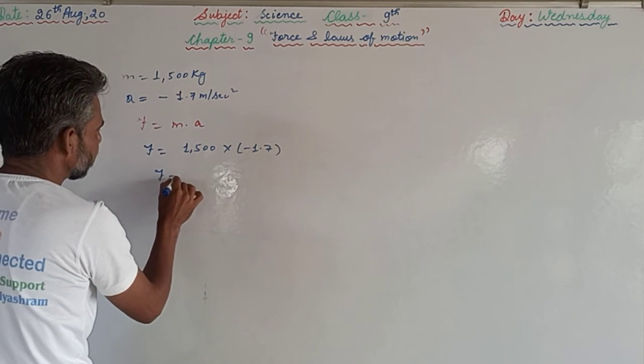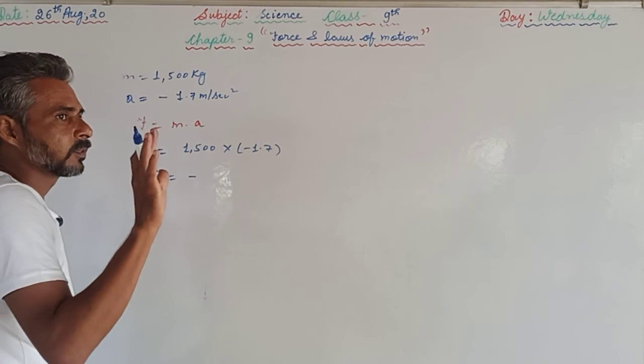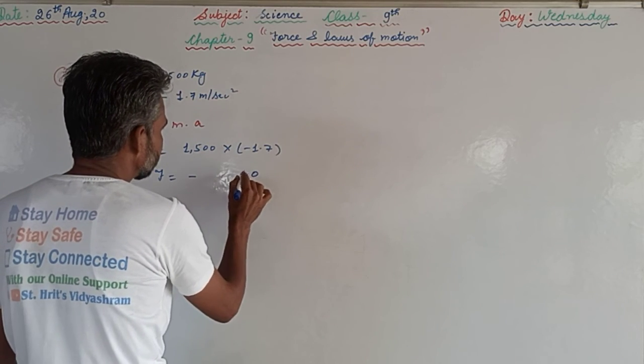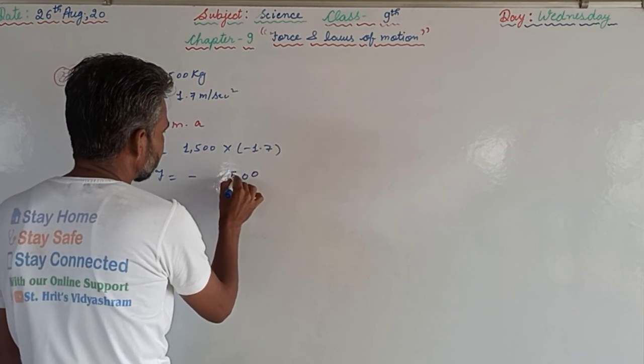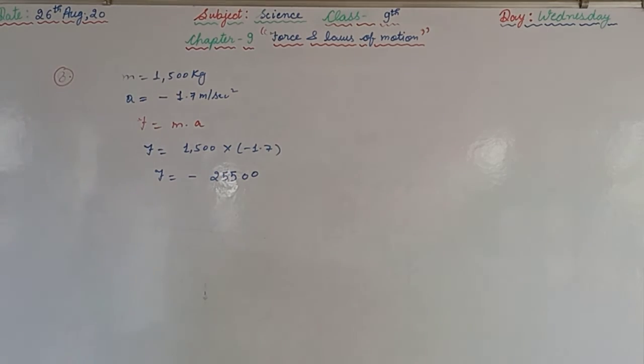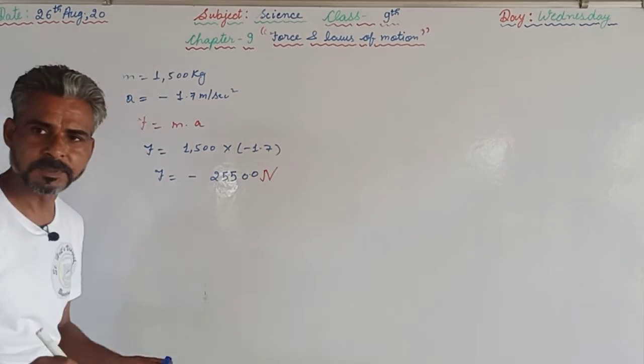So the force will be negative, as the vehicle is supposed to be stopped. So the force is supposed to be applied in the opposite direction. So the decimal will be there, that must be the force.